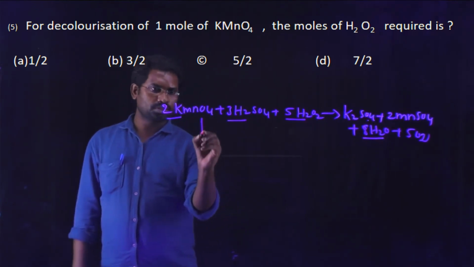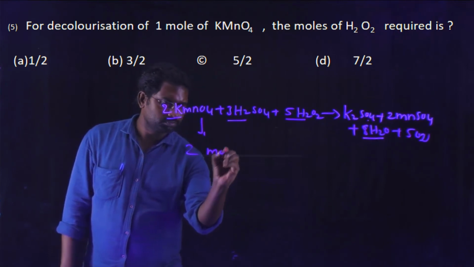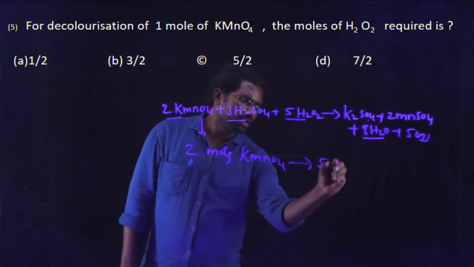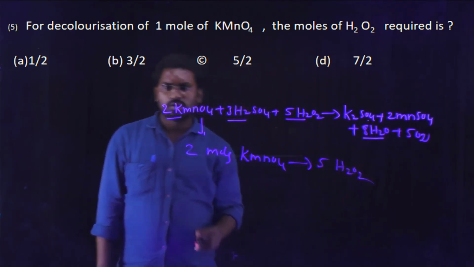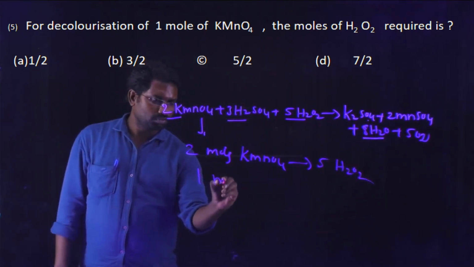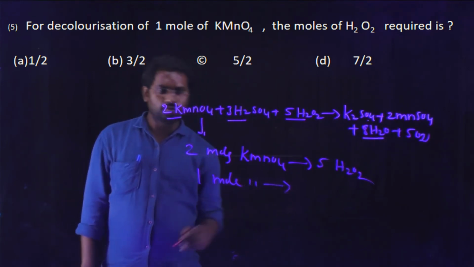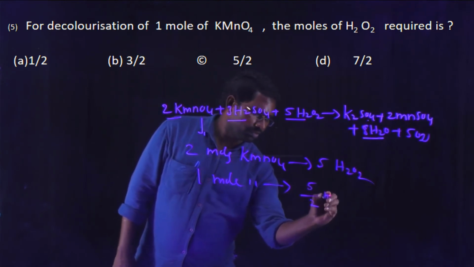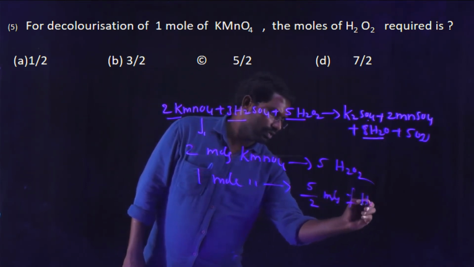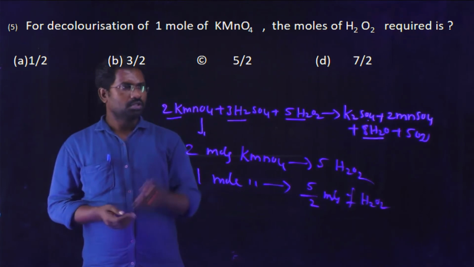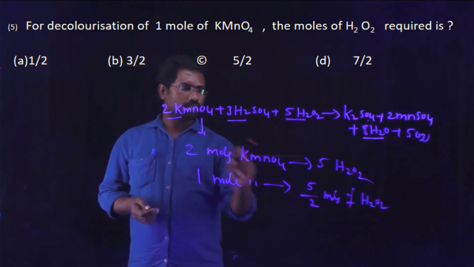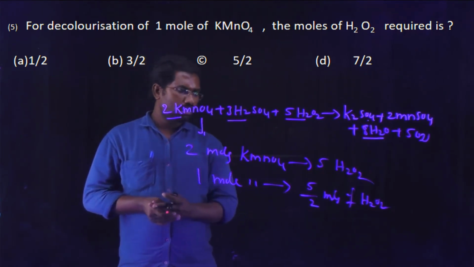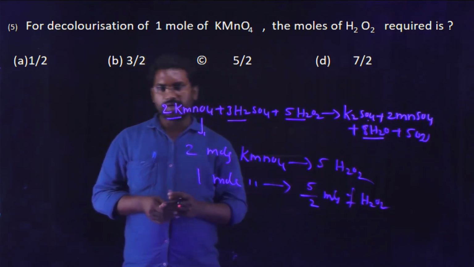So here 1 mole of KMnO4 requires how many moles of hydrogen peroxide? From the equation, 2 moles of KMnO4 require 5 moles of H2O2. Therefore, for 1 mole of KMnO4, 5 by 2 moles of hydrogen peroxide are required. So from the balanced equation, 2 moles of KMnO4 require 5 moles of hydrogen peroxide. Therefore, for 1 mole of potassium permanganate the required moles are 5 by 2.